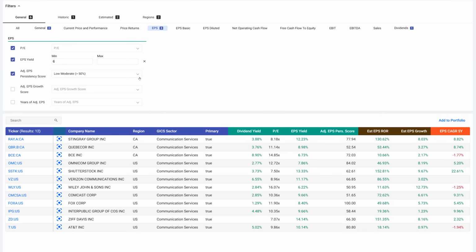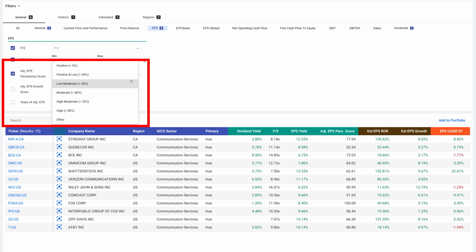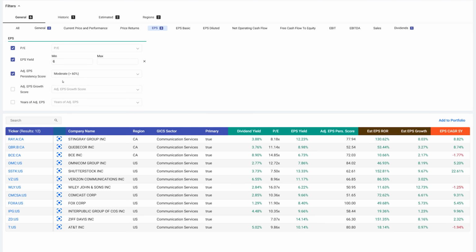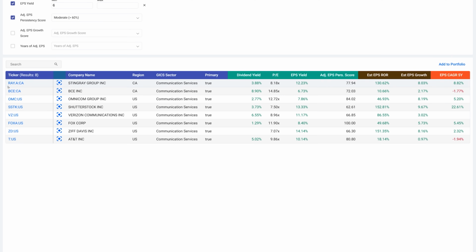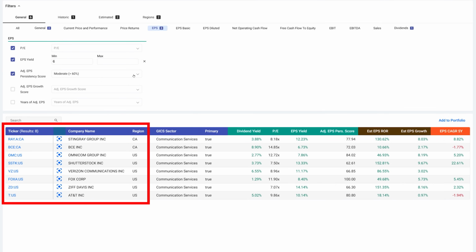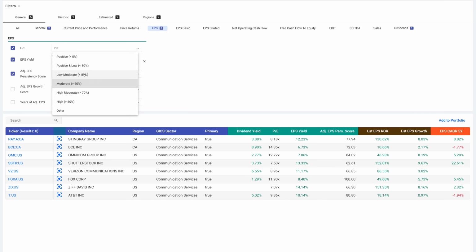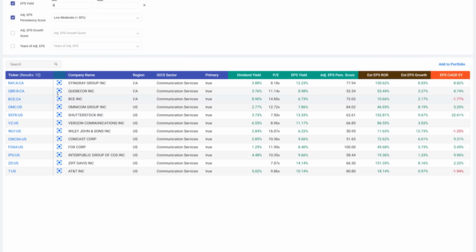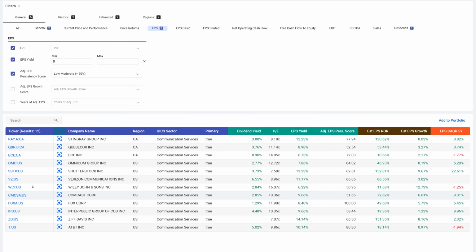What I wanted to point out is if I just change this one screen and look for 60% persistency, meaning that earnings grow 60% of the time, so that would be companies that have more consistent earnings, and I run the query that now currently has 12 stocks, that cuts it down to 8. Okay, so I do want to make it clear that just little tweaks in the screening process will make differences in the number of candidates that you're going to get. And I'm trying to come up with manageable numbers, at least for the sake of these videos.